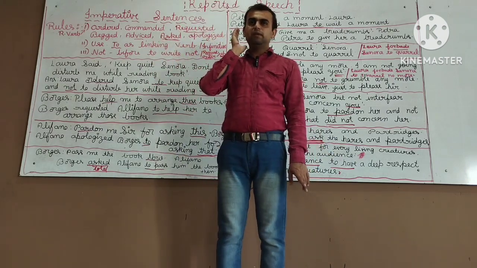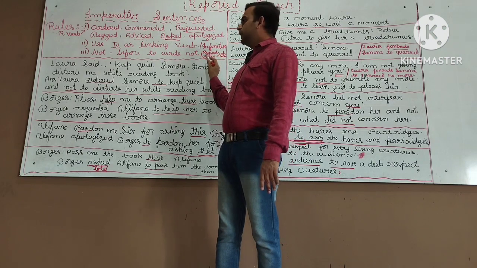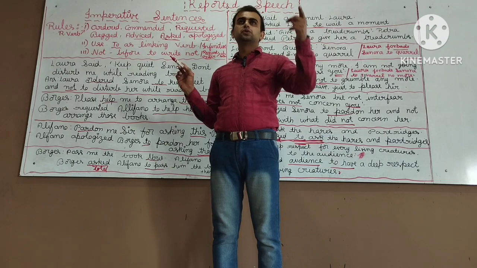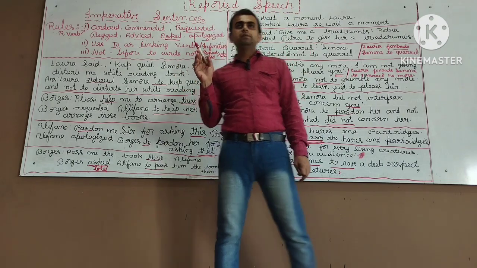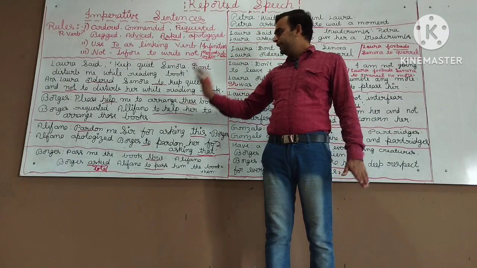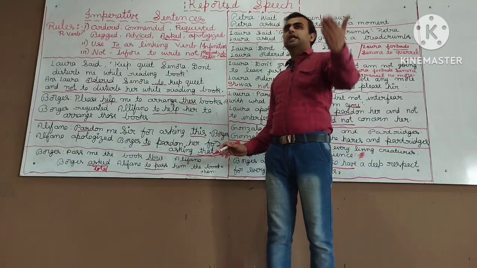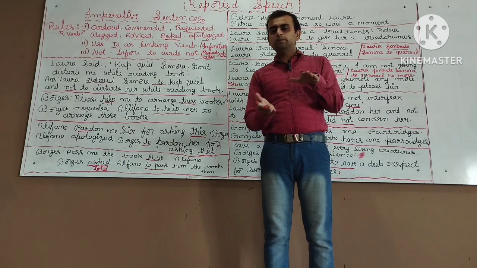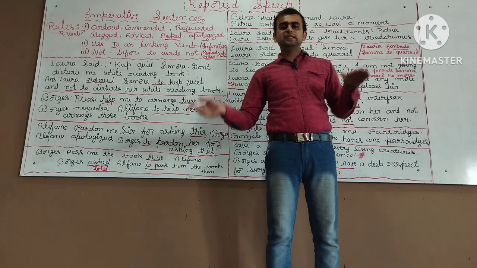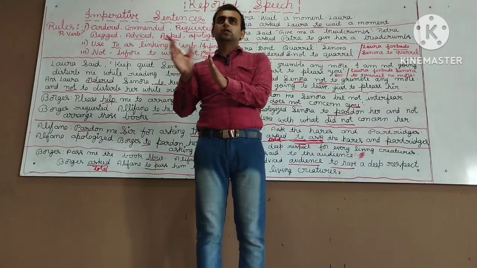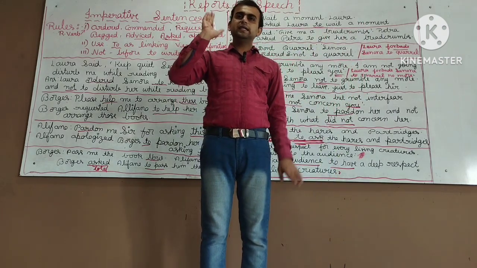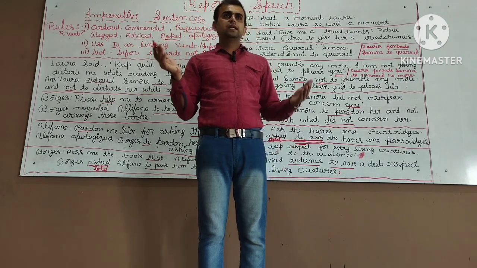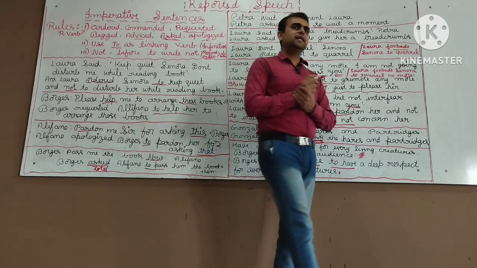Once again we have to keep it in mind, only request and order. If these two reporting verbs you use, then you have to write the object. If you don't use these two reporting verbs, then no need to write the object, but better to write the object. Okay, mostly it will be there, unless it is the last sentence, there would be an object, or down there would be an object, and in the next sentence that object you mention so that you may not lose the mark. The sentence and reported verb would be very clear. Is it clear?